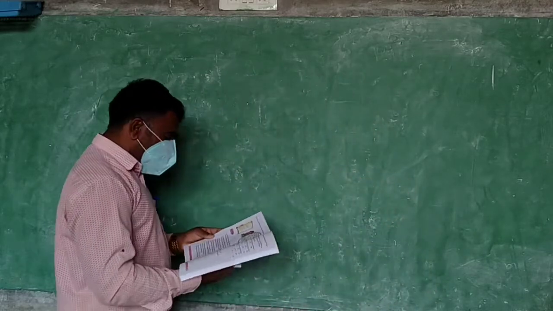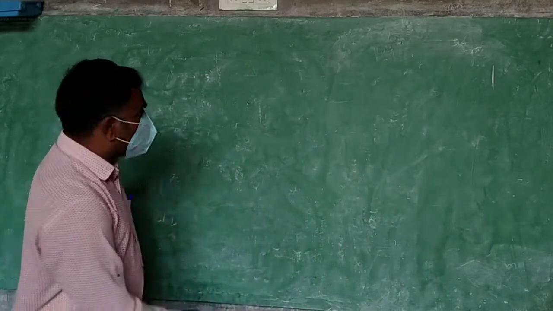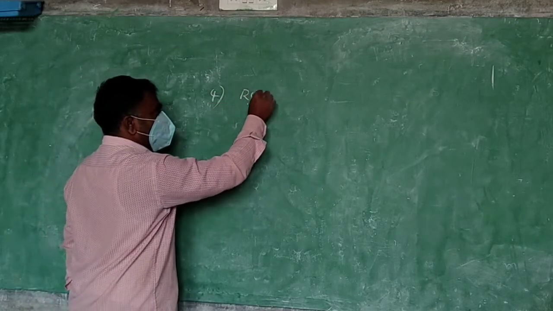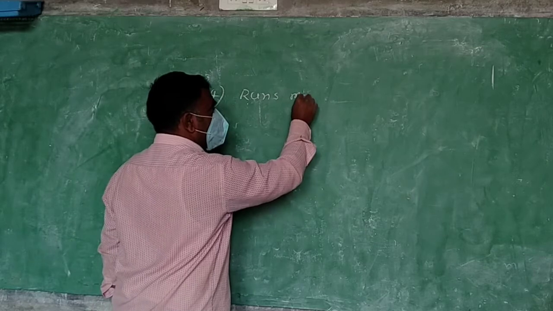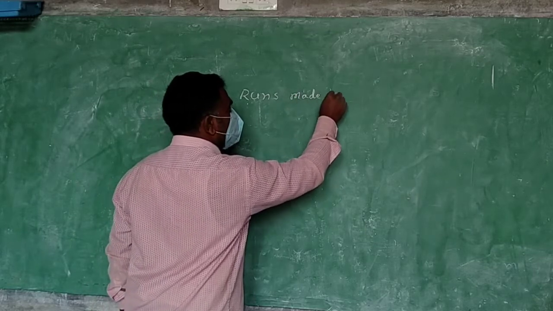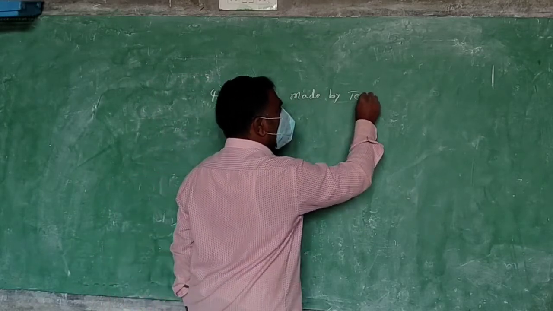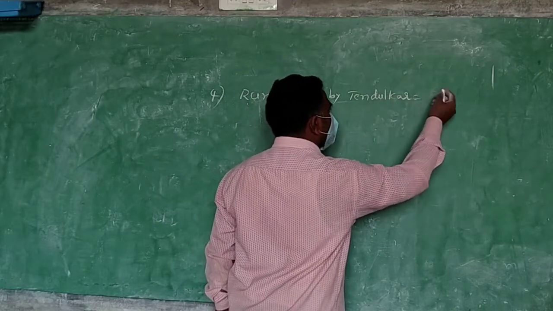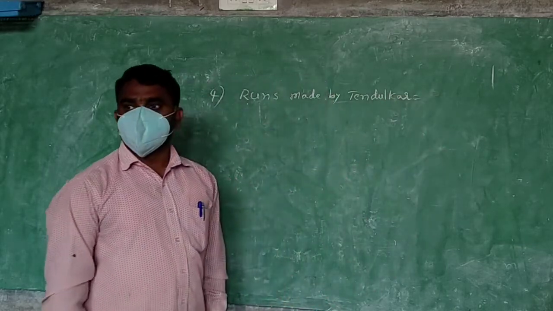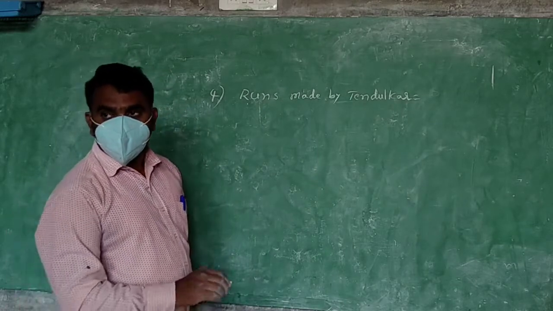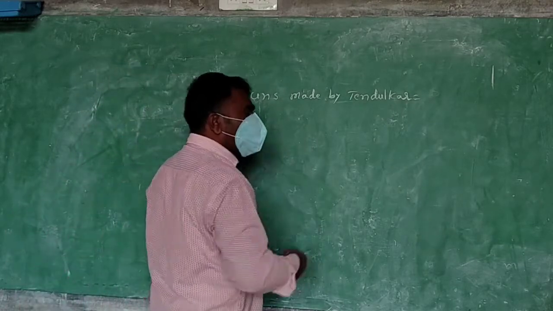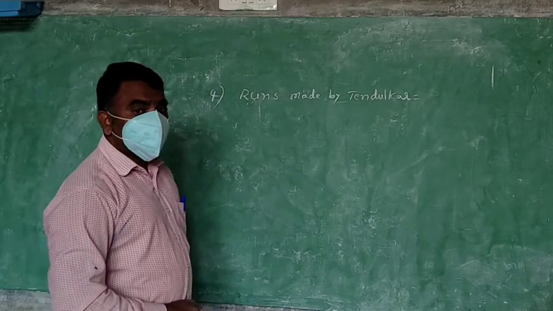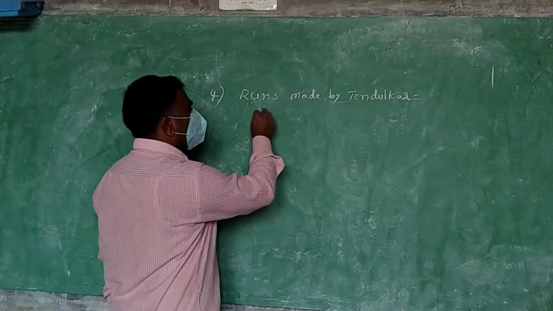So he scored 184 runs. Means what will you write here? What is the step you will write? Runs made by Tendulkar. How many runs? You know that. Will you write that? Yes. Take the notebook. Notebook also not there. Then what do you know here? Yuvraj Singh scored, no? So what did he say?